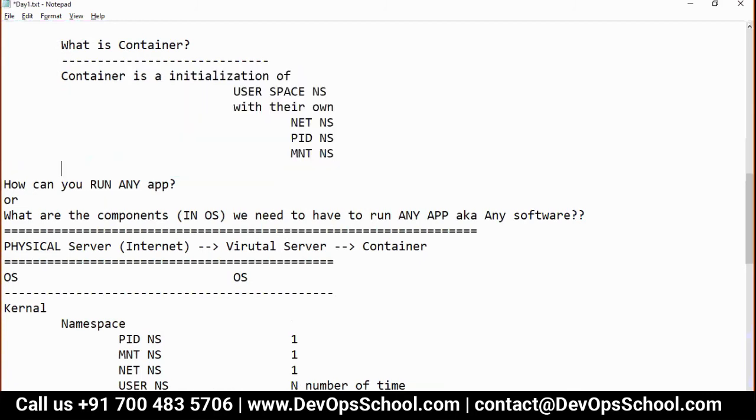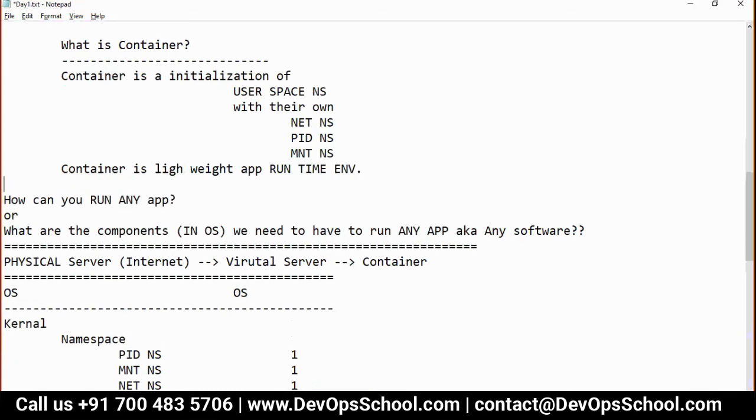In short, a container is a lightweight, independent application runtime environment.